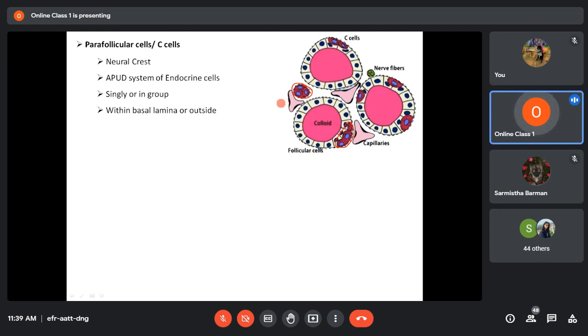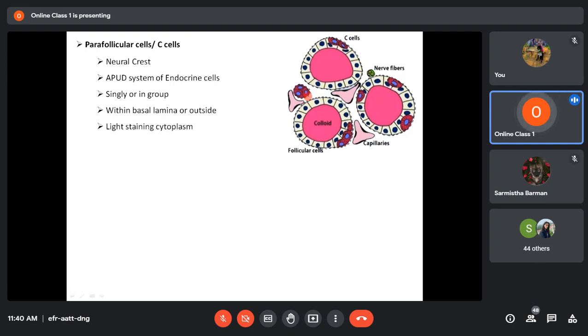Remember, they may be distributed singly or in groups, or they may be within the basal lamina, like here, or here, or here, or here, or they may be outside the basal lamina, like here. They may have different types of distribution.